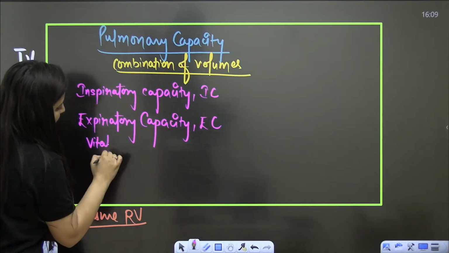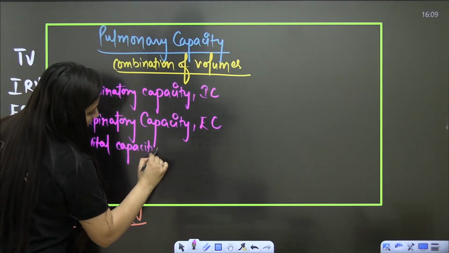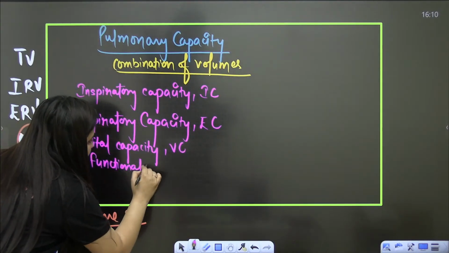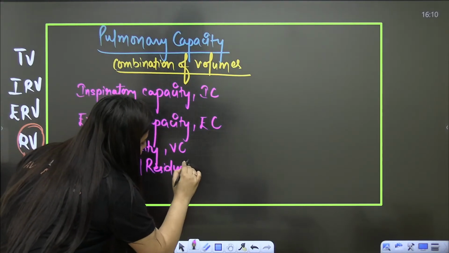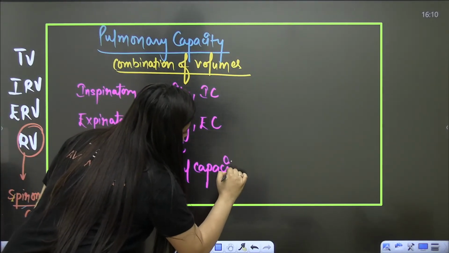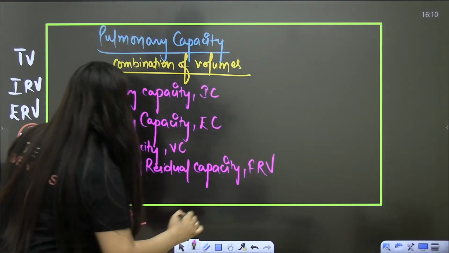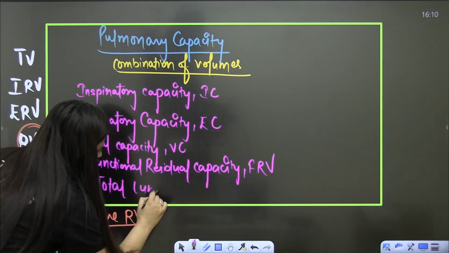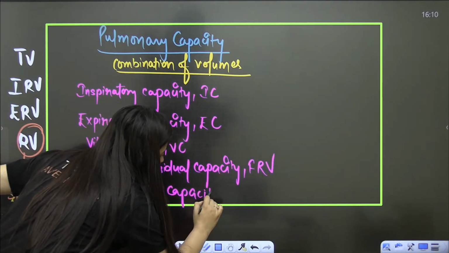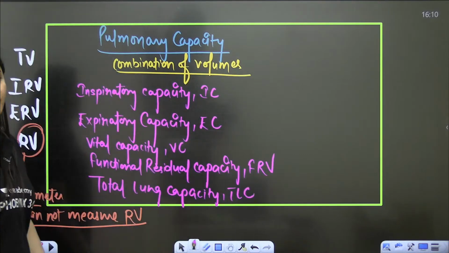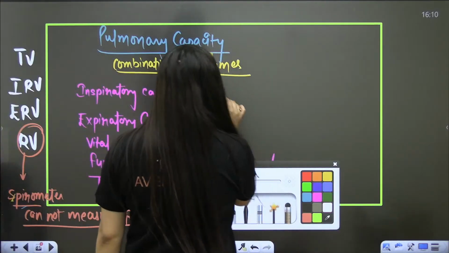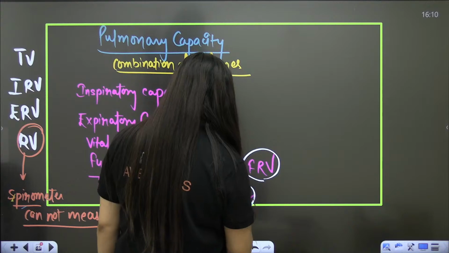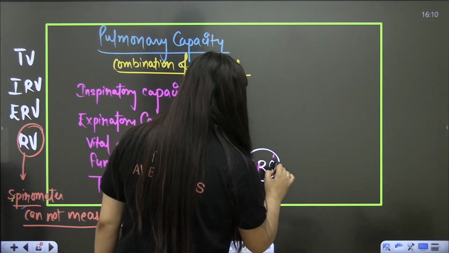Then the vital capacity, VC. Then the functional residual capacity, FRC. And we missed one, the total lung capacity, TLC. So how many capacities do we have? 5: inspiratory capacity, expiratory capacity, vital capacity, total lung capacity, and functional residual capacity.